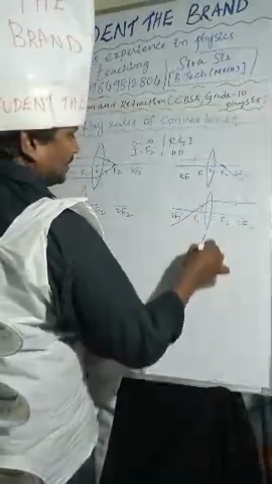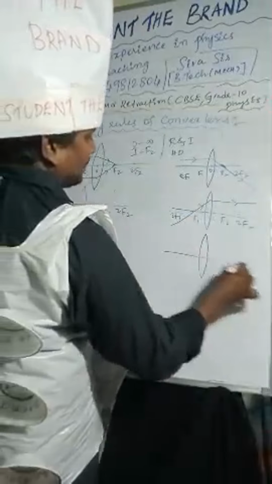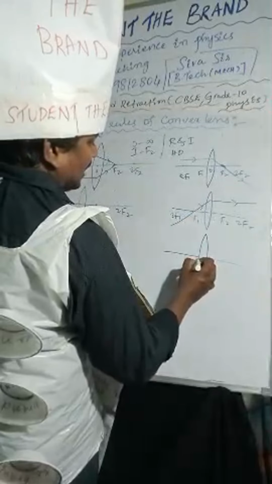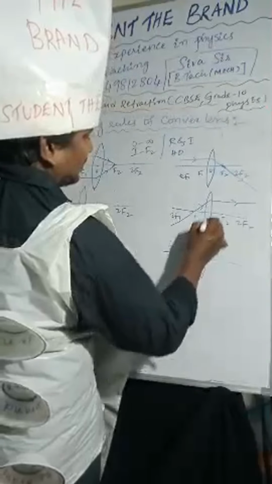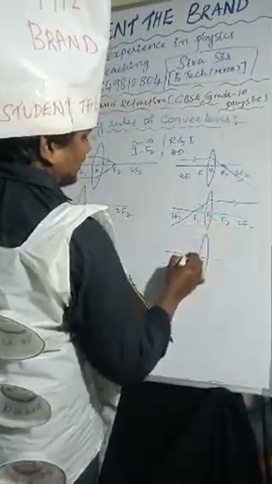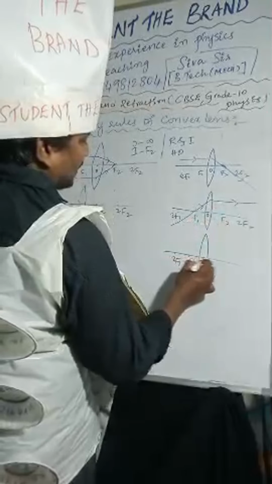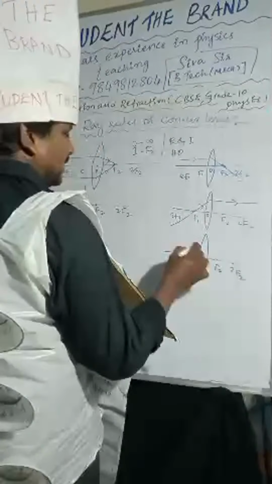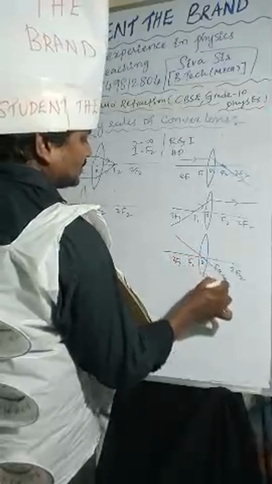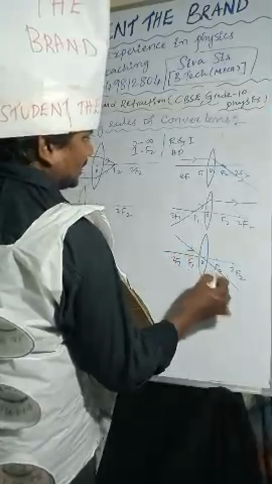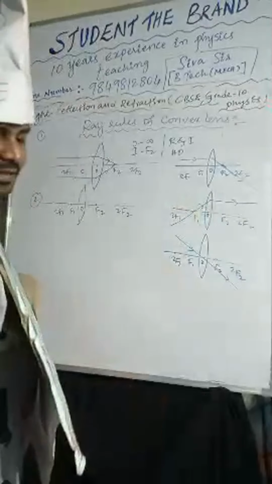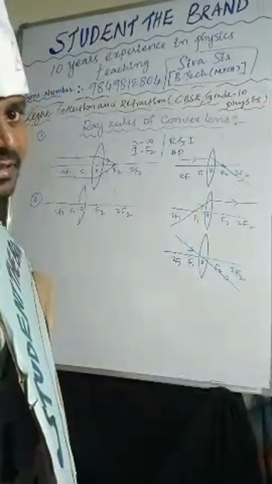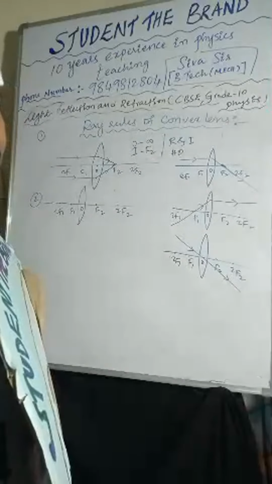And third one: if the light ray passes through the optic center, no deviation takes place. It passes straight like this. So these are the three ray rules.